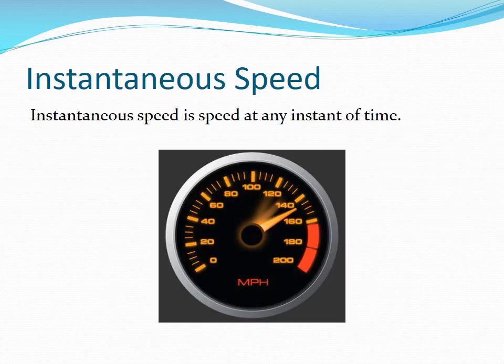Instantaneous speed is speed at any instant of time. Your speedometer gives instantaneous speed, not average speed. During a trip from Nashua to Concord, your instantaneous speed may vary from 10 miles an hour to 80 miles an hour. But your average speed is a single number, say 50 miles per hour, the total distance divided by the total time.